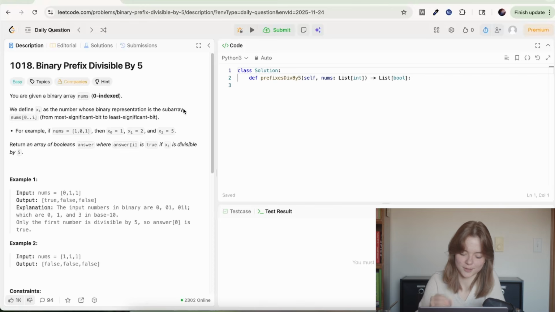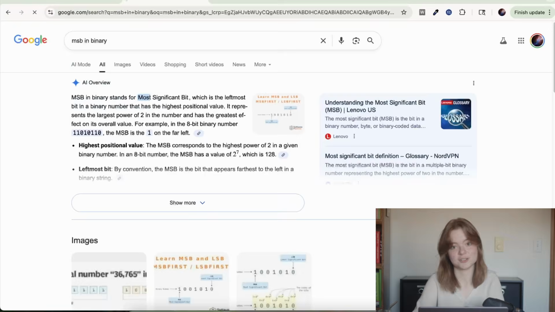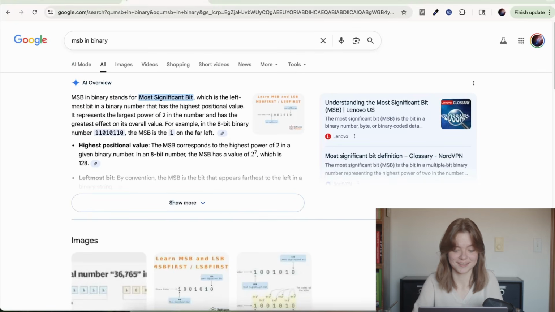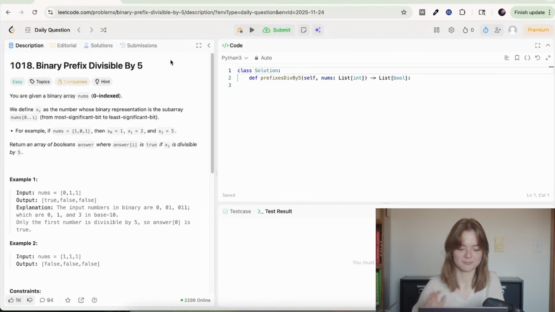Okay, with binary, I always get mixed up. Which one is the most significant bit? I'm in digital logic right now, and this has been the single biggest point of confusion. Leftmost bit, highest positional value. Okay. That's what I thought. Just double checking.